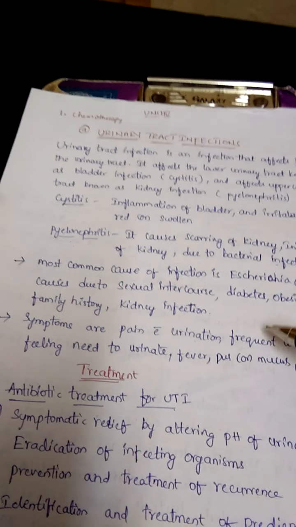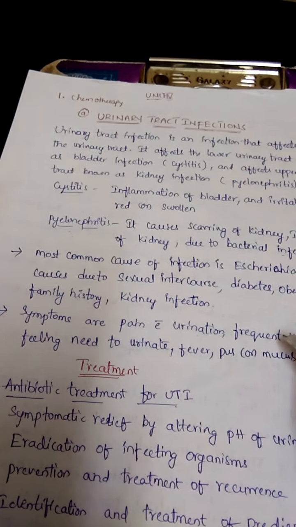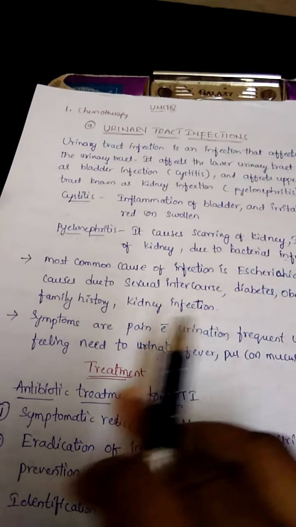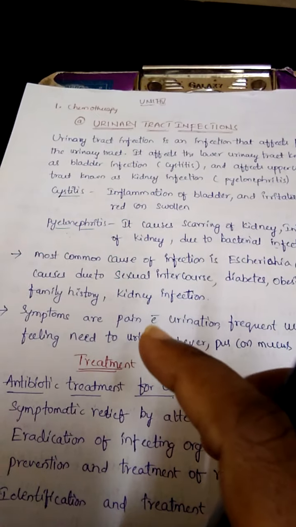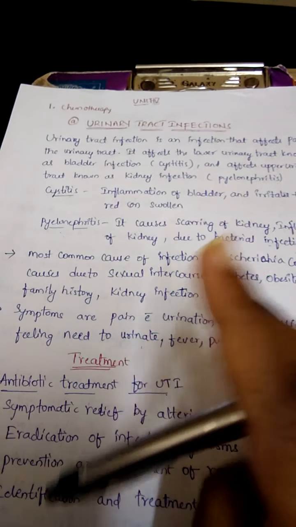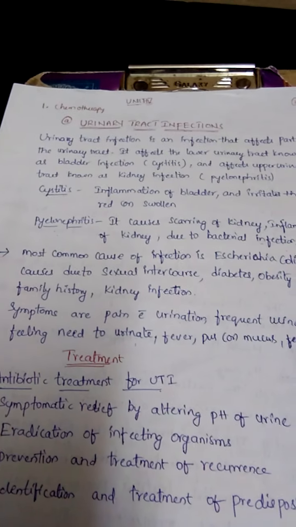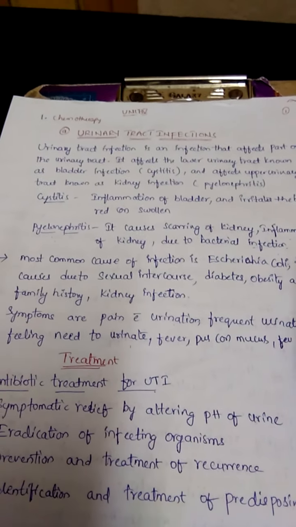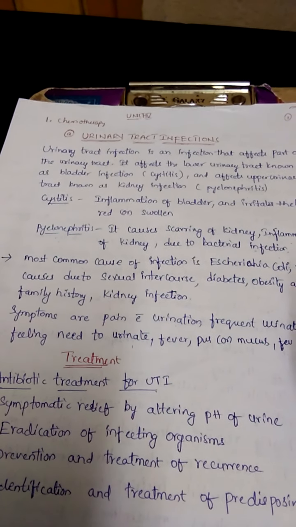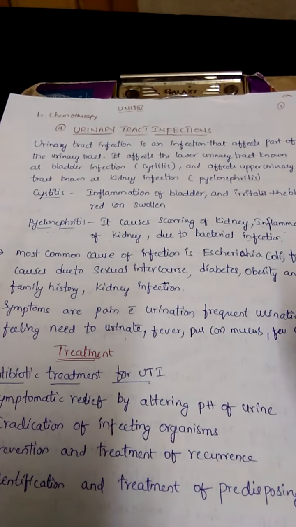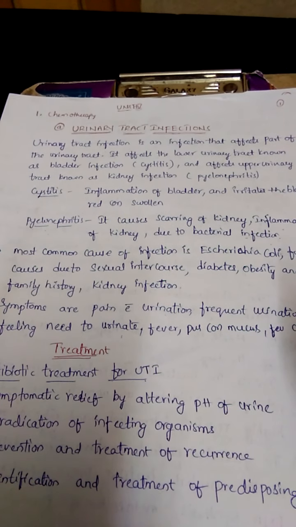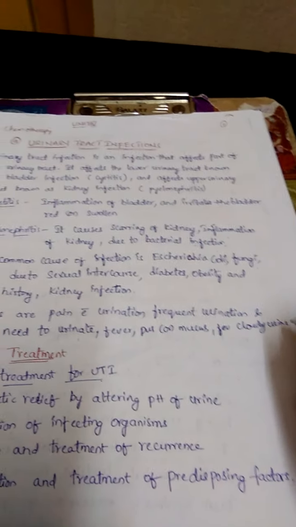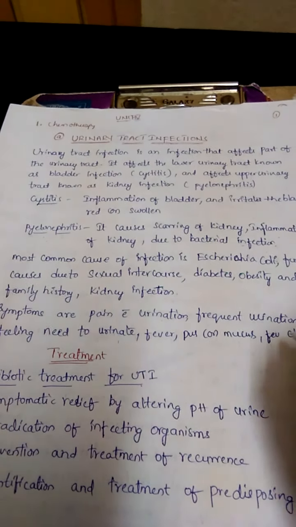The affected persons may have frequent urination and a feeling of need to urinate, or urgent urination. In some cases, the main symptoms are fever, presence of pus or mucus in the urine, chills, and the urine may have a cloudy appearance.